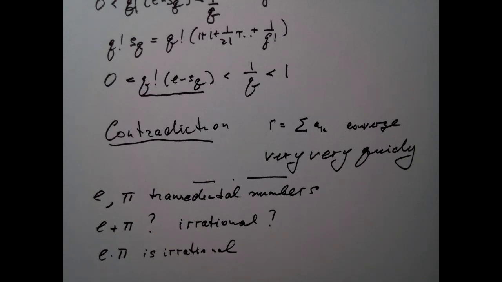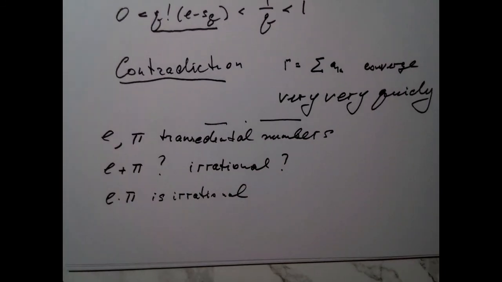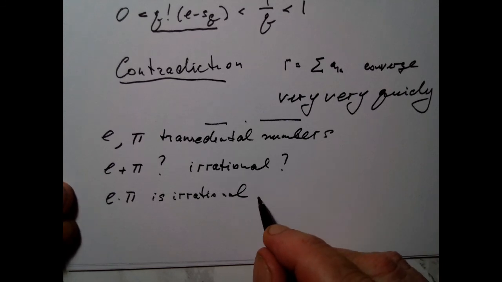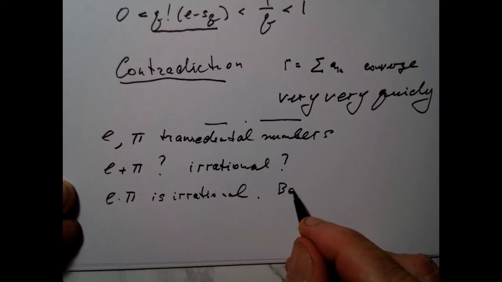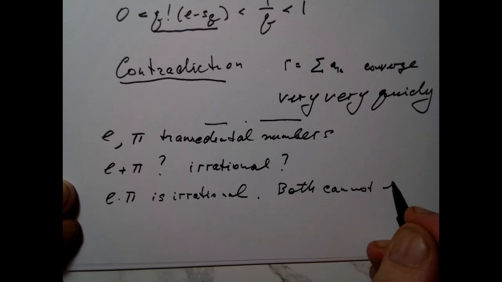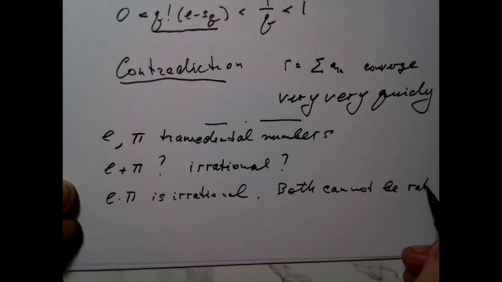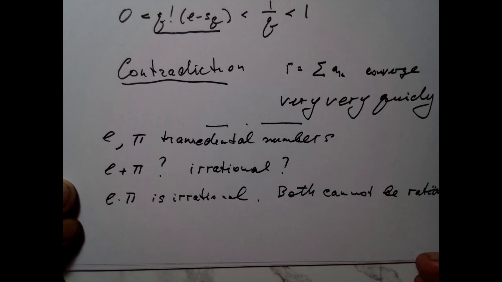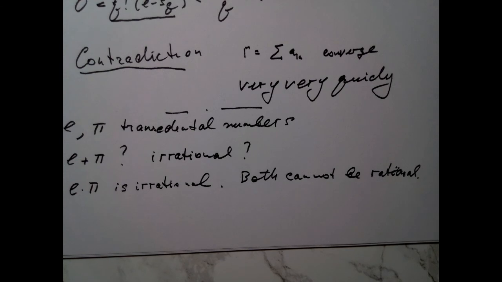What is true, and this is very, very easy to show, is that both of them cannot be rational. Well, let's see. Why not?